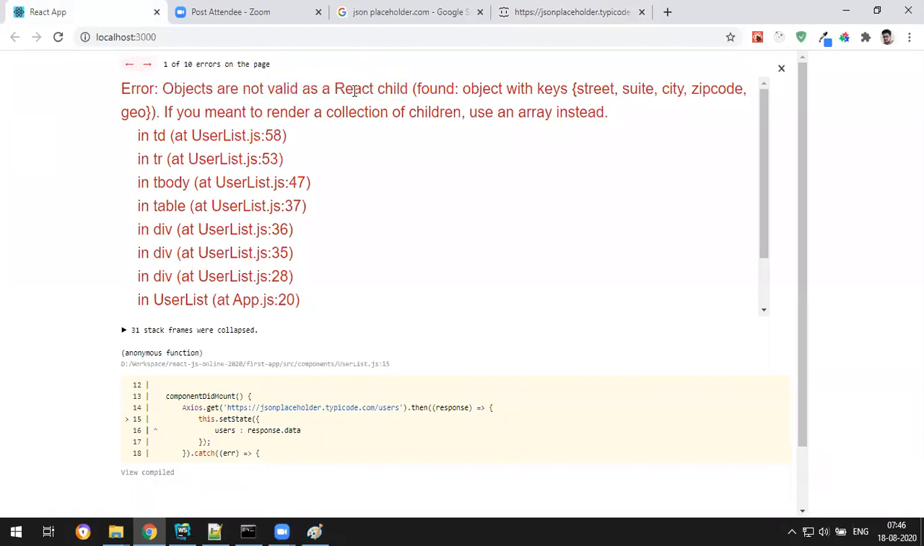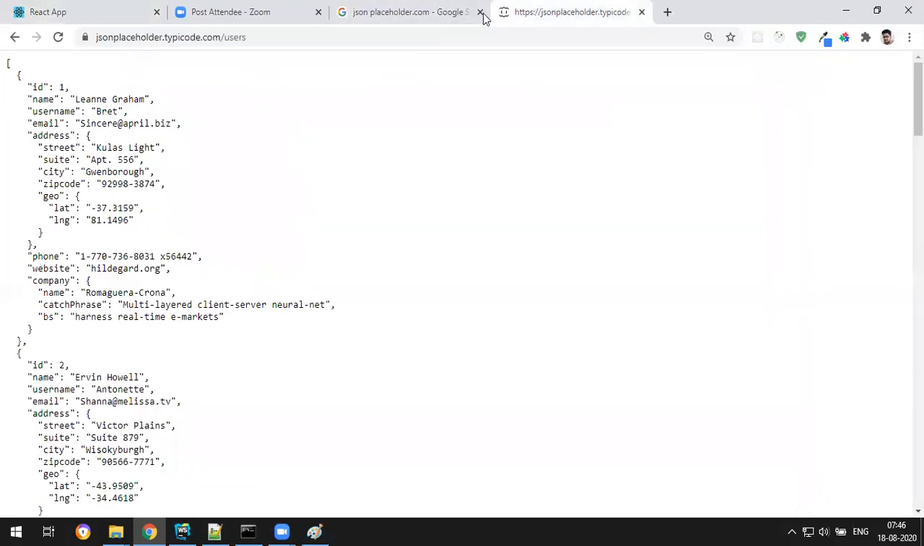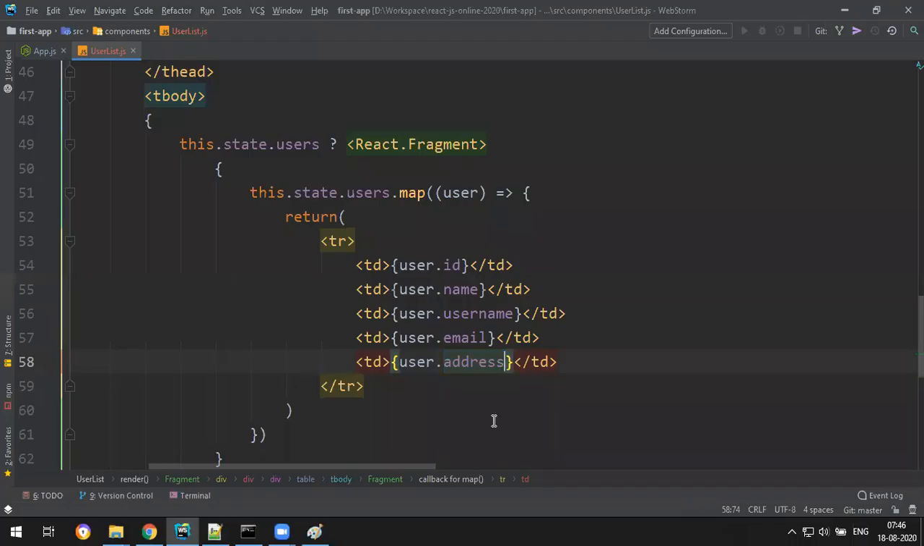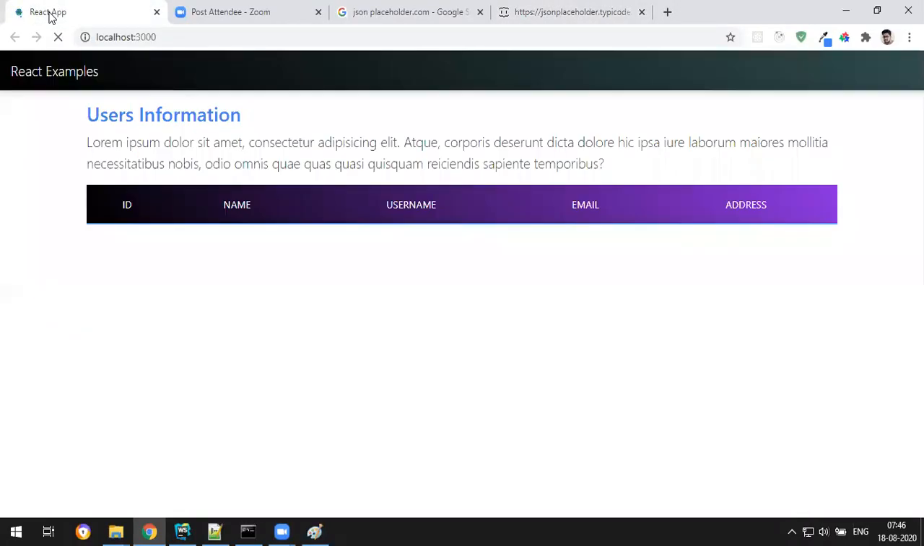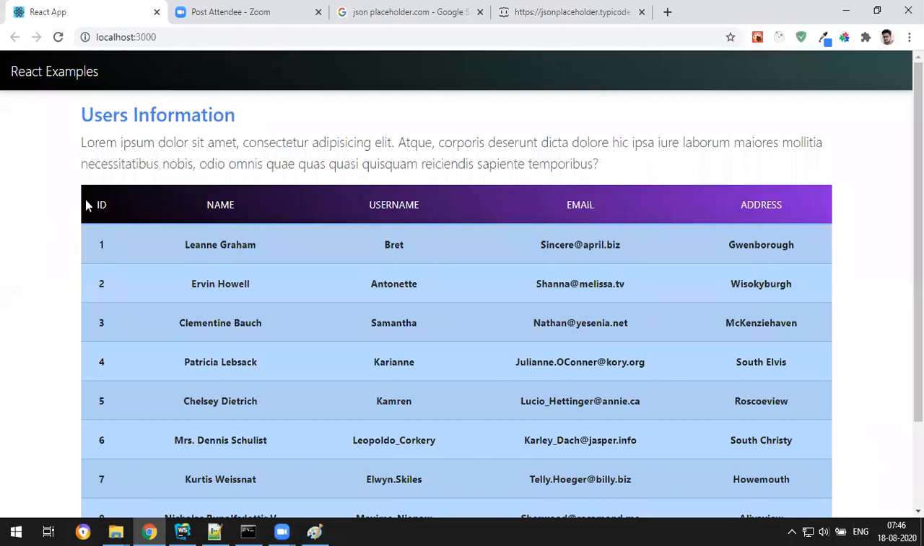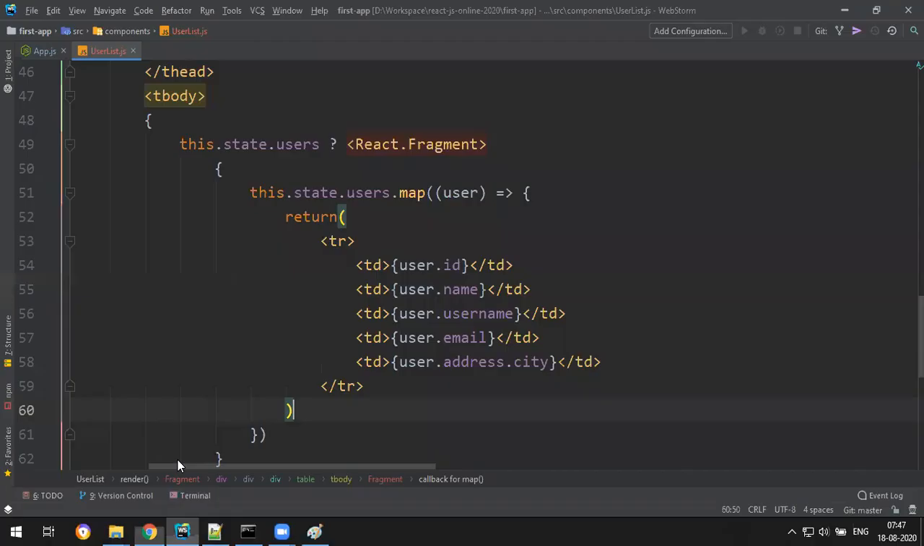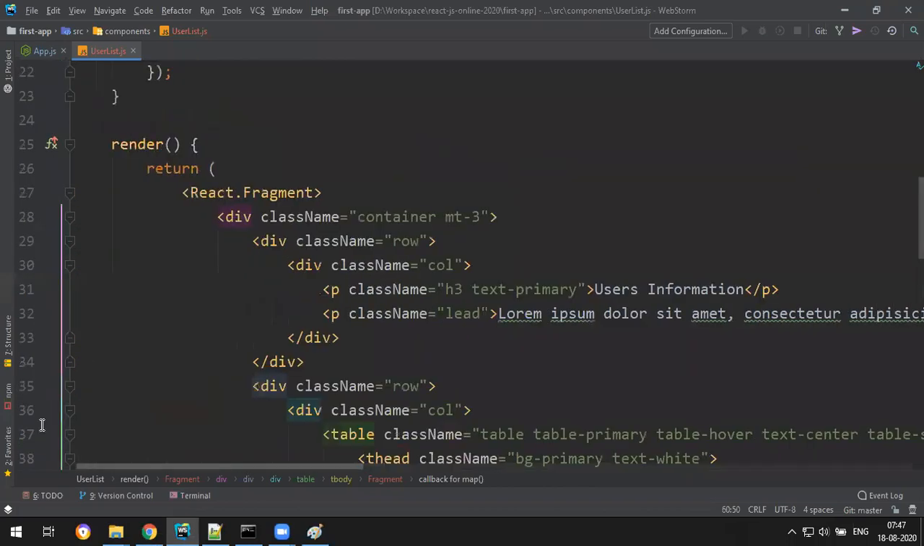You have to display only strings. See, address contains these many properties. So you have to write address dot city. I want to display only city there. So address dot city. Okay, now go back and check. You got the city. Okay, fine. That's it. So we have fetched the data, and make sure you see here we don't have data anywhere.